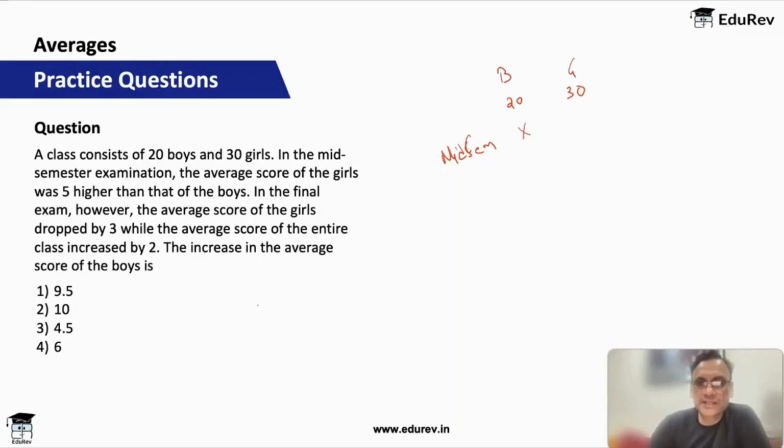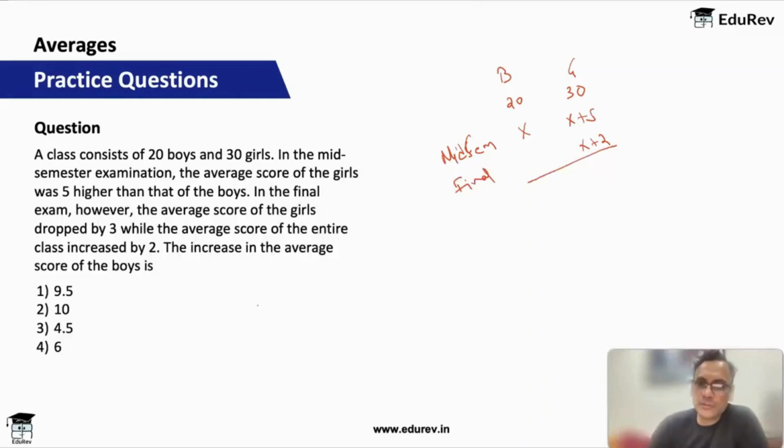So let's say boys got x, girls got x plus 5. In the final exam, however, the average score of the girls dropped by 3, so x plus 5 will become x plus 2, while the average score of the entire class increased by 2. So entire class increased by 2 as compared to the midterm, right?